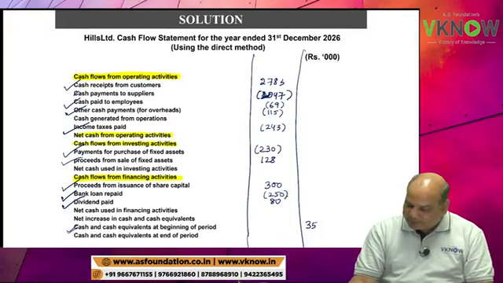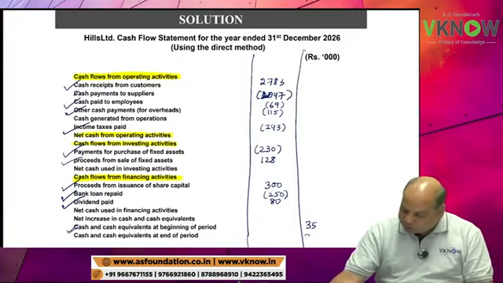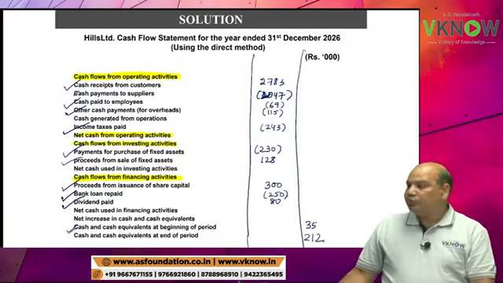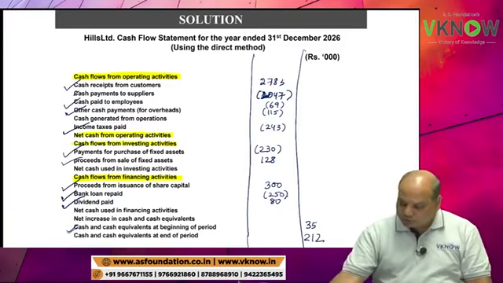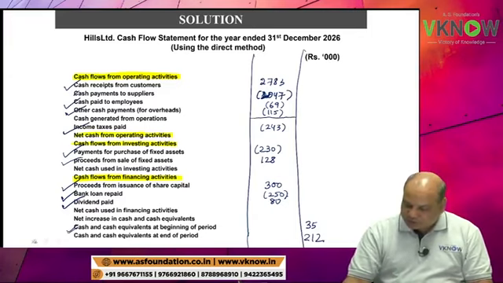And net cash used in financing activity, increase, decrease, closing cash. Closing cash is 212. So the student will now answer cash generated from operation.